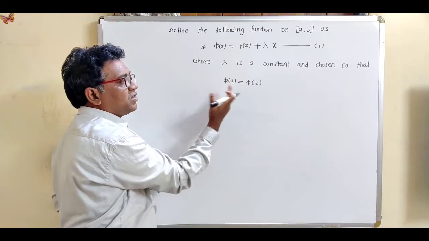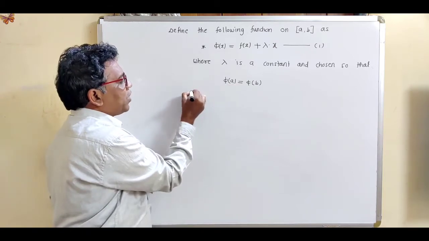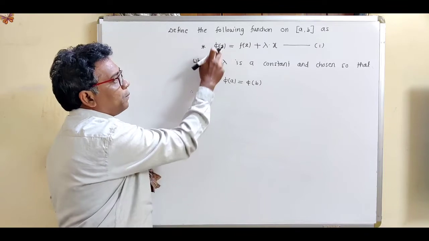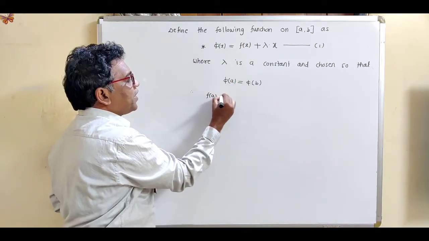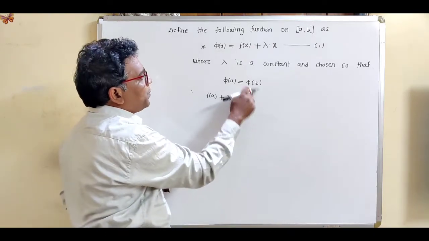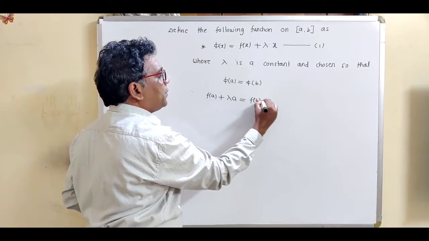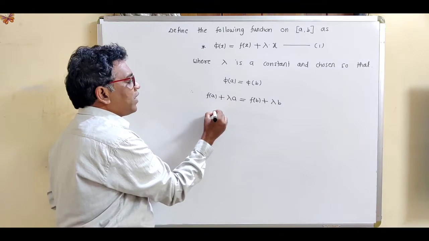By choosing this condition phi of A equal to phi of B. Now put x equal to A in phi of x, so we get FA plus lambda A is equal to FB plus lambda B, putting x equal to B in the equation number 1. So find out the value of lambda.